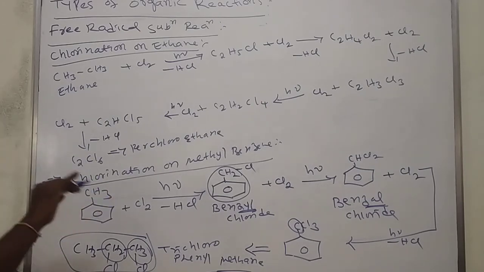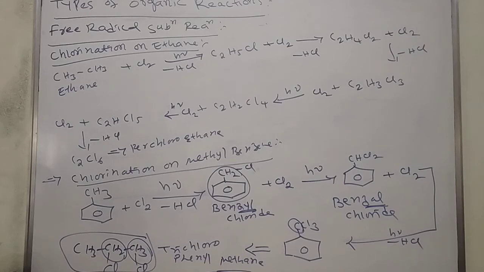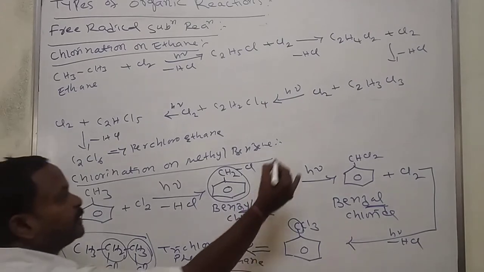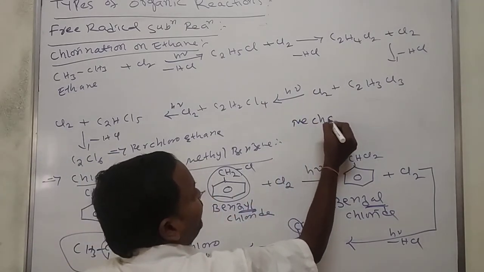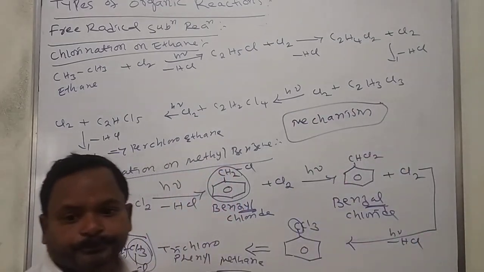Along with that, the mechanism: I said these are all free radical substitution reactions. Why are all these called free radical substitution reactions? We'll see the mechanism of that chemical reaction. What is the meaning of the mechanism of a chemical reaction?